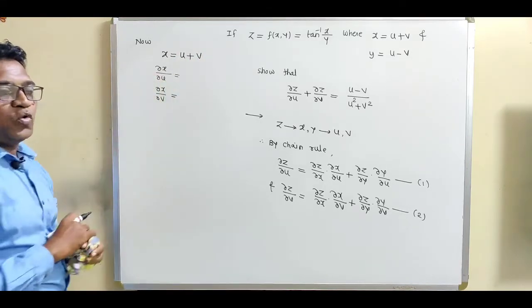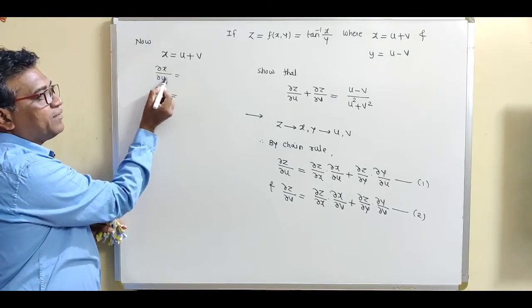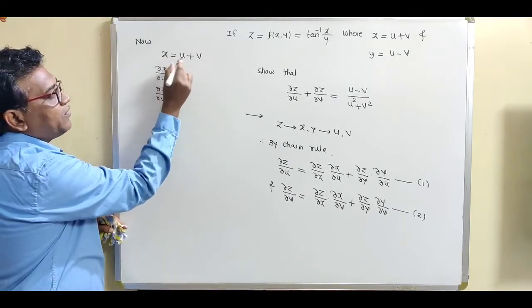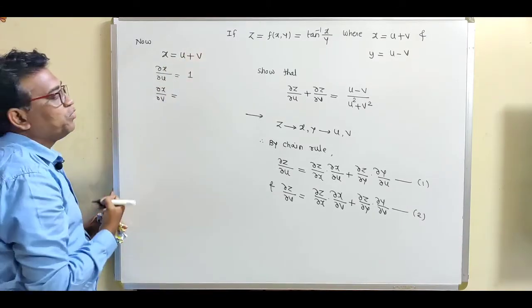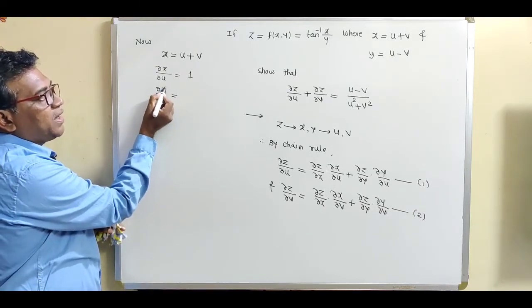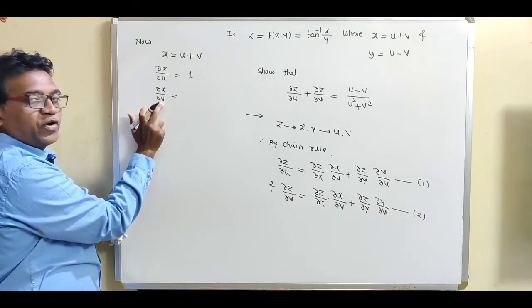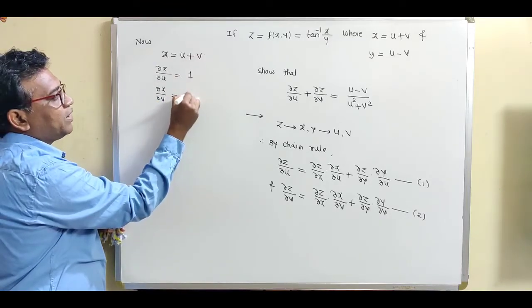Del x upon del u means just the derivative of u, which is 1. This is a constant term, obviously its derivative will be 0. Del x by del v means differentiating x partially with respect to v. So just find the derivative of v only, which is 1.